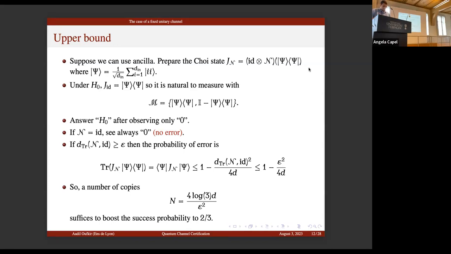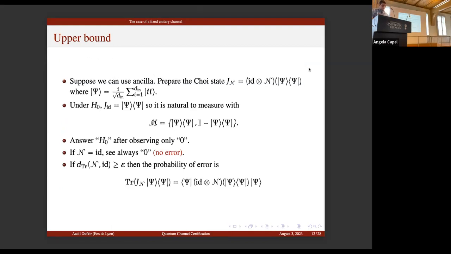One way to avoid this auxiliary system is to remark that this error probability is nothing but the entanglement fidelity. And we know that the entanglement fidelity can be related to the average fidelity. And here, in this average fidelity, we don't have an auxiliary system.